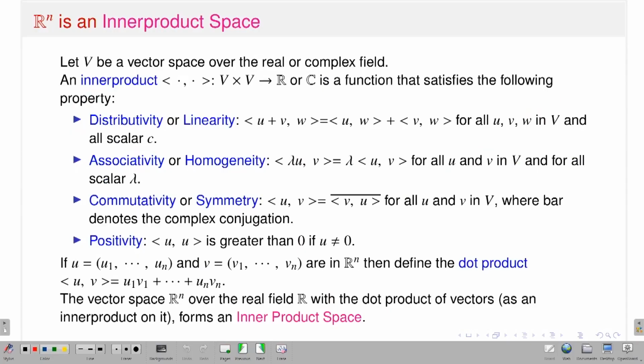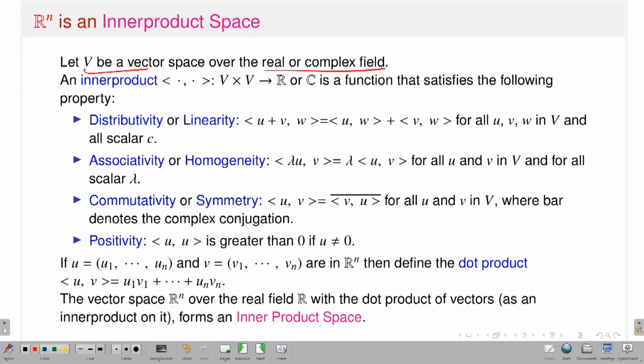Now one can also say Rn is an inner product space. What is the definition of inner product? Again, if I start with a vector space V over a real or complex field, an inner product, which I denote by this symbol, is a map from V cross V to R or C, that means the corresponding field of the vector space, which satisfies the following four properties. The first property is linearity. That means the inner product of u plus v and w should be exactly equal to the inner product of u and w plus the inner product of v and w, and this is true for all u, v, w in V.